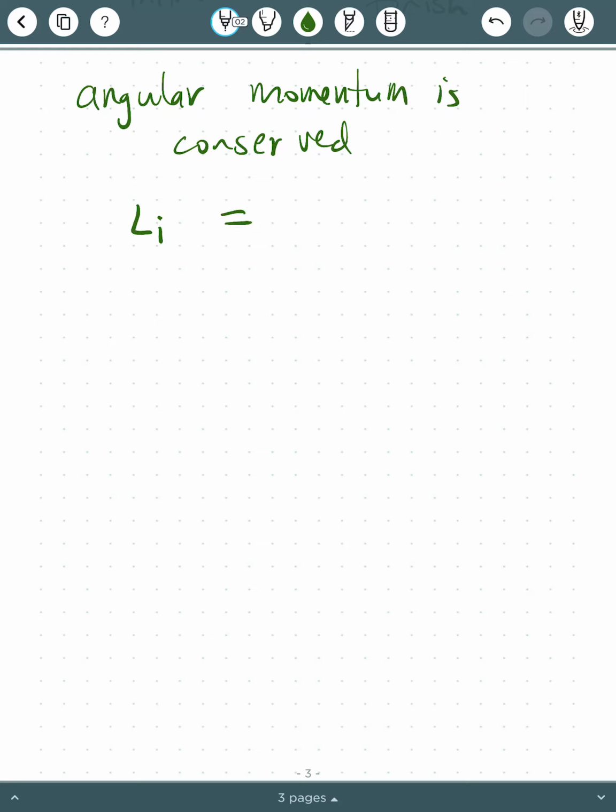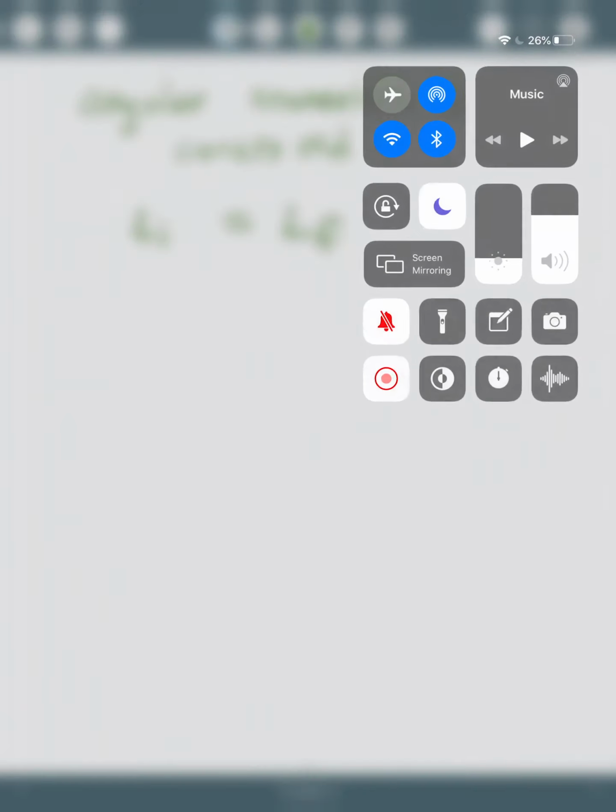And this is also true for angular momentum. So angular momentum is also a conserved quantity. And when we say that angular momentum is conserved, again, we just mean that our initial angular momentum is equal to our final angular momentum. Okay? So all of these are really the same. And so when you think of a conservation law, maybe you can remember conservation of mass and just remember it means that the total amount of whatever quantity is conserved doesn't change no matter what you do. Okay, that's it.